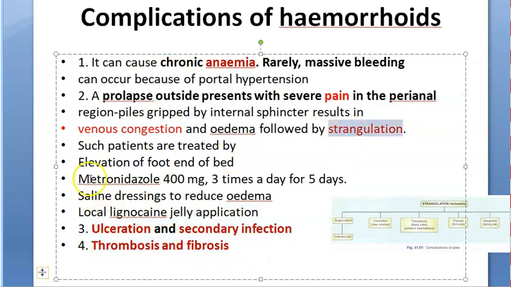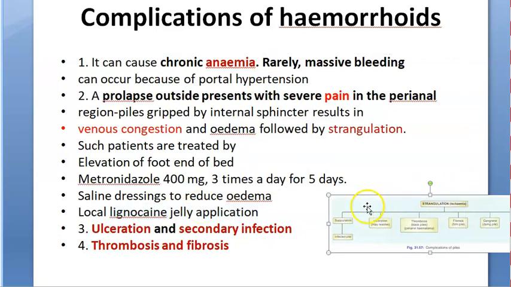Now, if there is strangulation, what will you tell? You will tell the patient to elevate the bedside, okay, so that venous congestion won't be there. Venous return can happen to the heart. Metronidazole, you can give them to prevent infection, looks like. Saline dressings to reduce the edema. And lignocaine jelly. This will reduce the pain, local anesthetic, and also it will lubricate, right? In case they are passing stools.